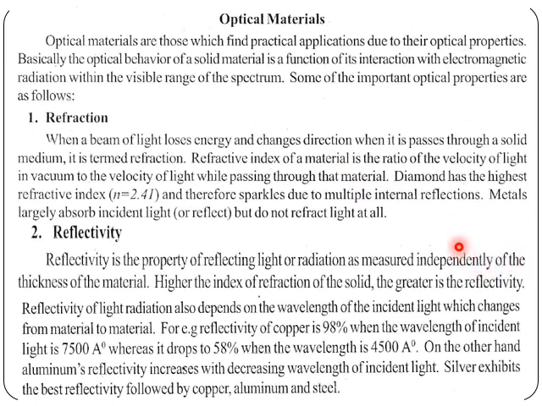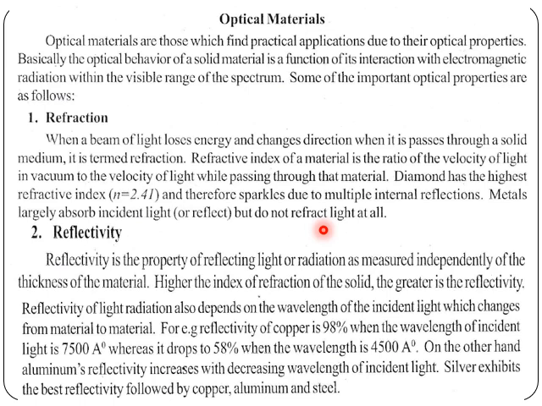Diamond has a high refractive index, n equal to 2.4, and therefore sparkles due to multiple internal reflections. Metals absorb incident light but do not refract light at all. So whenever you need a high refractive index, one can consider materials having a higher refractive index than these. When you consider metals, they absorb rather than refracting the light.